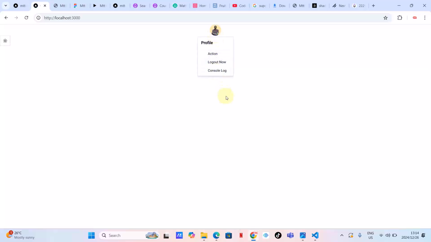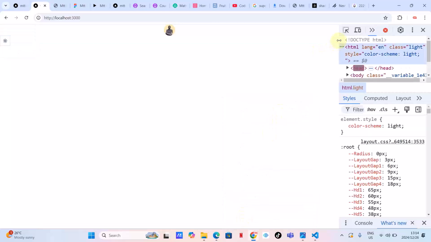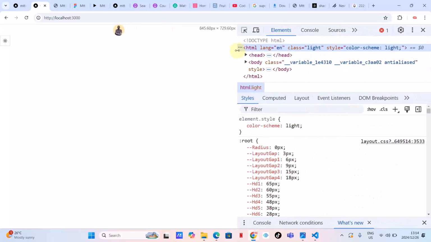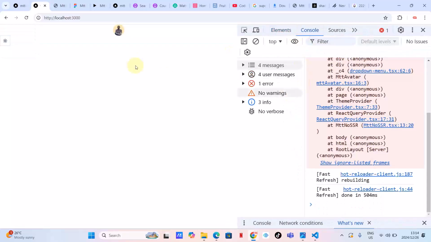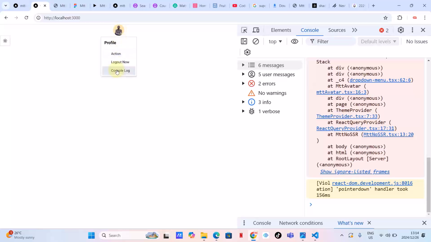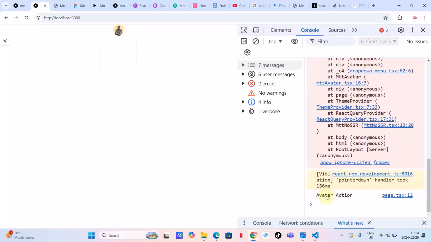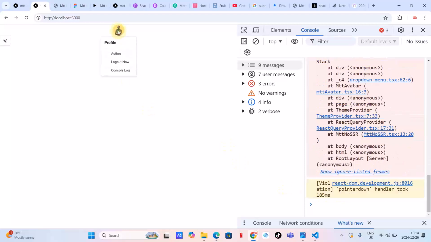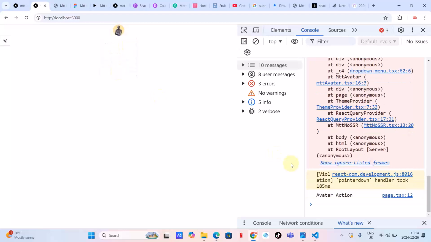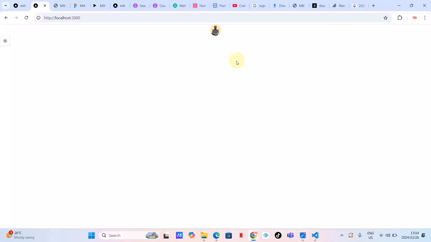As you can see, guys, when I'm clicking this, an action will be performed, a console log. Let's see. As you can see, guys, avatar action. Let me show you again, avatar action. At the moment I'm not about demonstrating this in detail, so let's continue, guys.